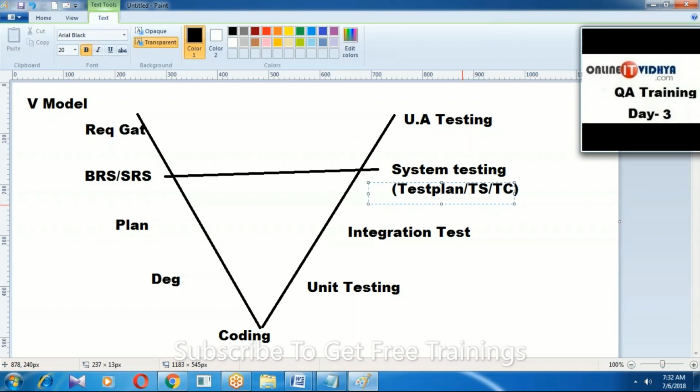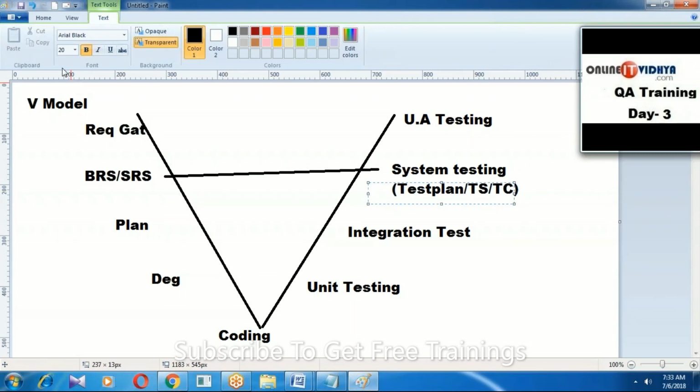Are you clear on my point? After 6 months, whenever application development is completed, we can start testing directly on the application. In the V model, based on the requirement, before coding, we start preparing testing-related documentation such as the test plan, test scenarios, and test cases.